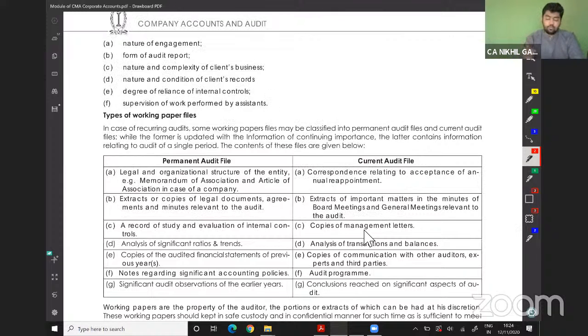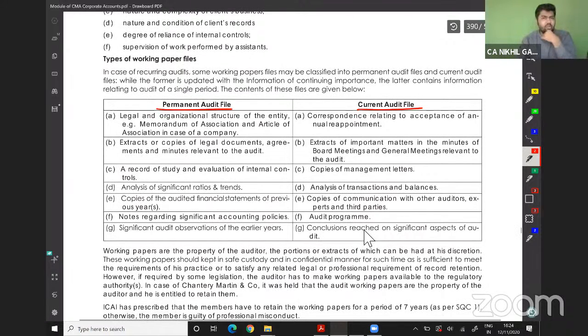Types of working papers: permanent audit files and current audit files. What do you mean by permanent audit files and current audit files? My PAN card and Aadhaar card will be permanent. Company registration and company registration number will be permanent. So what will be current? Current year's profit and loss account, current year sales figures, salary figures, and purchase figures will relate to the current audit file. So there will be two types of paper: permanent audit file and current audit file.